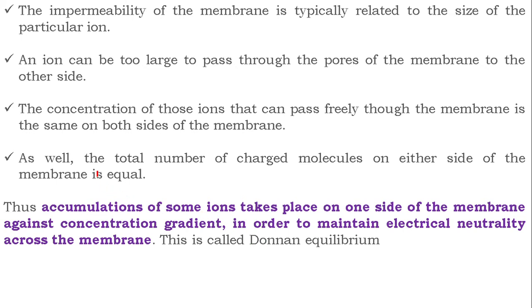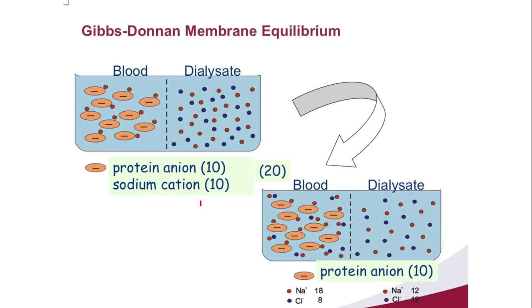You see, the total number of charged molecules on one side of the membrane is equal to that on the other side. Okay, so this is a membrane. If proteins are there with negative charges, on the other side there can be some other negatively charged particles. The total number of charged molecules on either side of the membrane is equal. That's all. So that net charge is 0. This is what is called Donnan equilibrium. You see, Gibbs Donnan equilibrium.